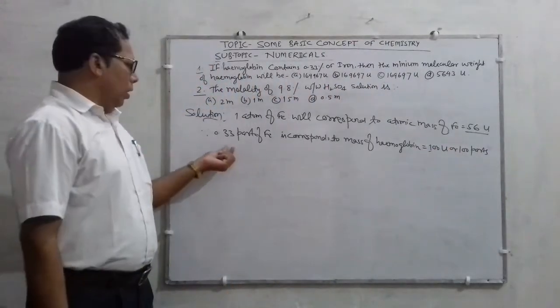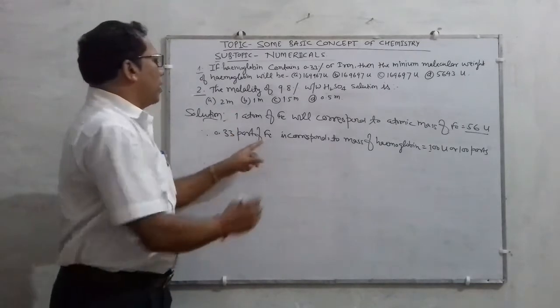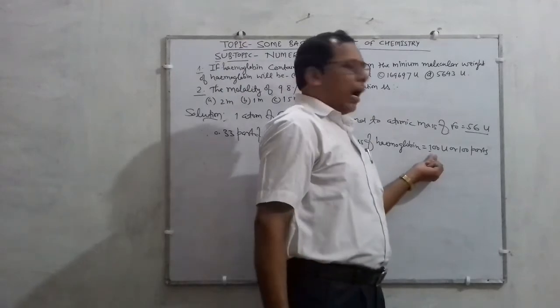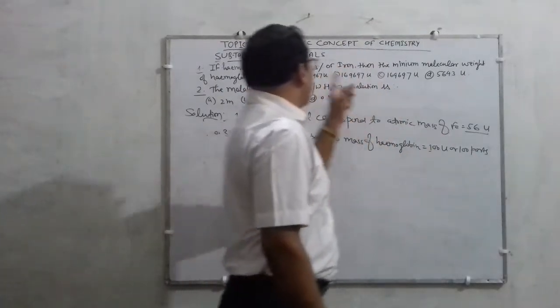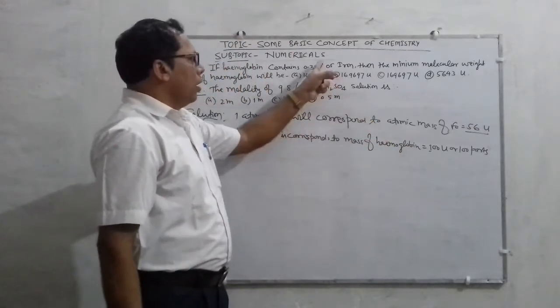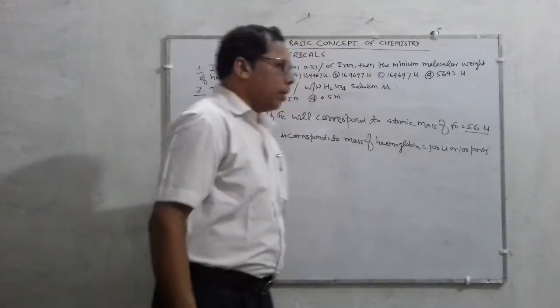According to the question, 0.33 part of iron corresponds to a mass of hemoglobin of 100 u or 100 parts. This is the meaning, and that point is deduced from the percentage. So 100 u or 100 parts.